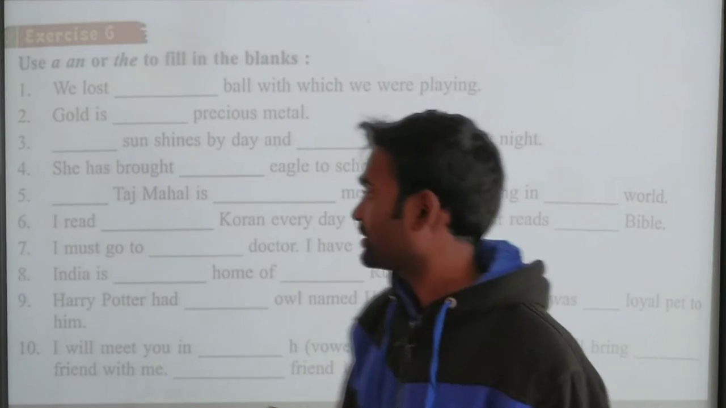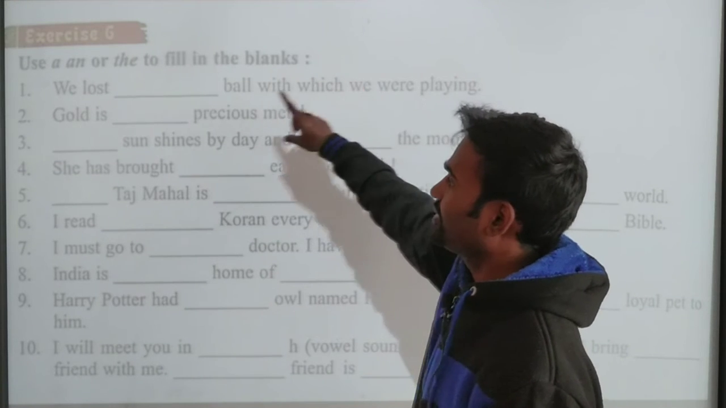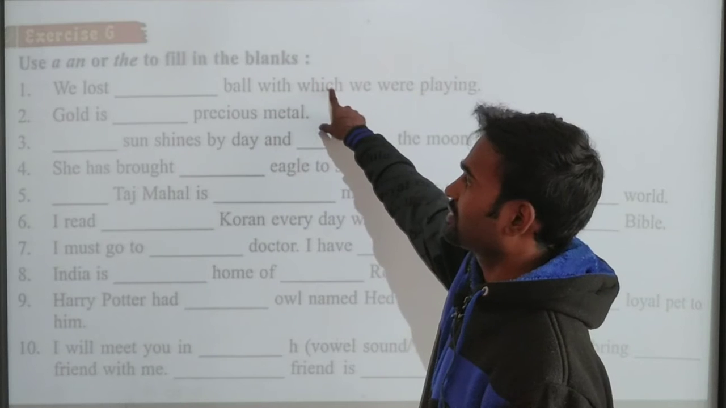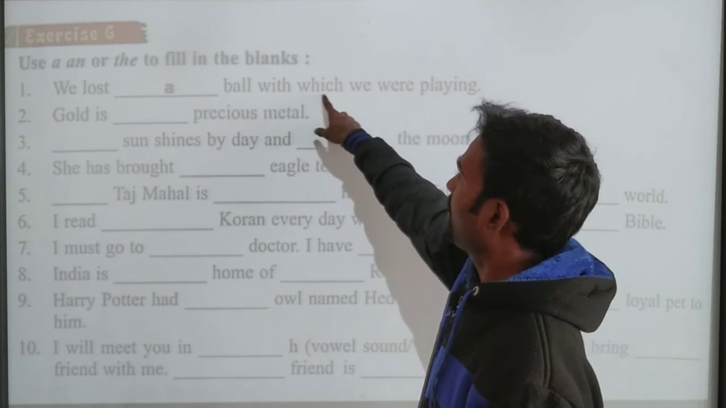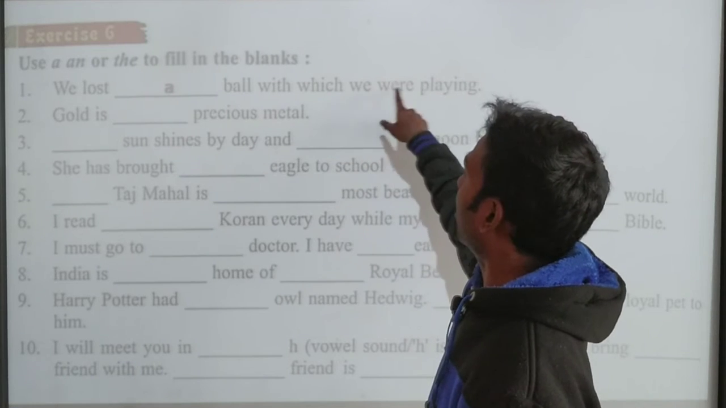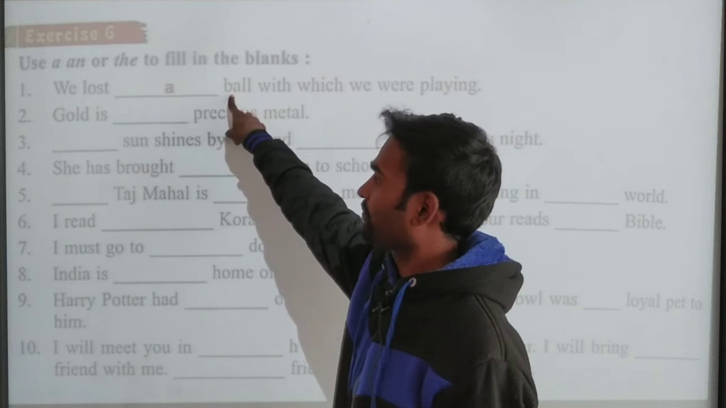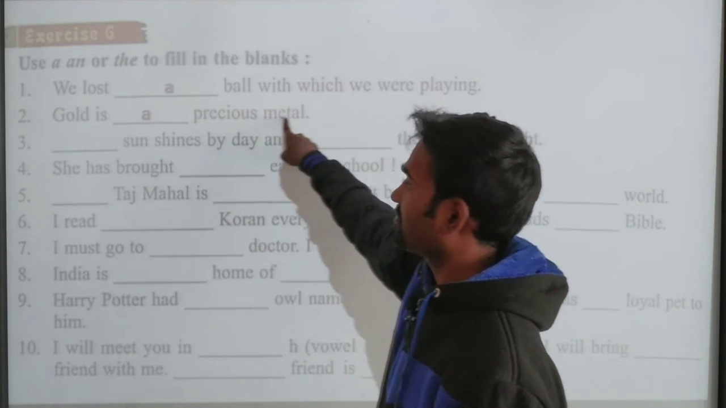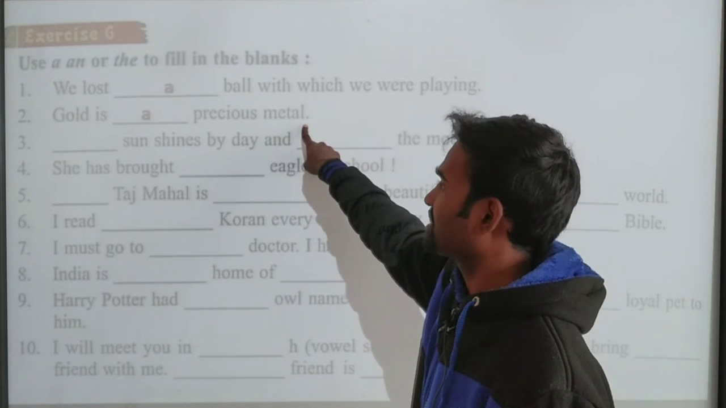Okay. So next one, the same way we are going to use the exercise 6 also. Use a, an or the to fill in the blanks. Same as we used in the previous one. We lost a ball which we were playing. Okay? Because here it is a consonant sound. Gold is dash precious metal. Gold is a precious metal.